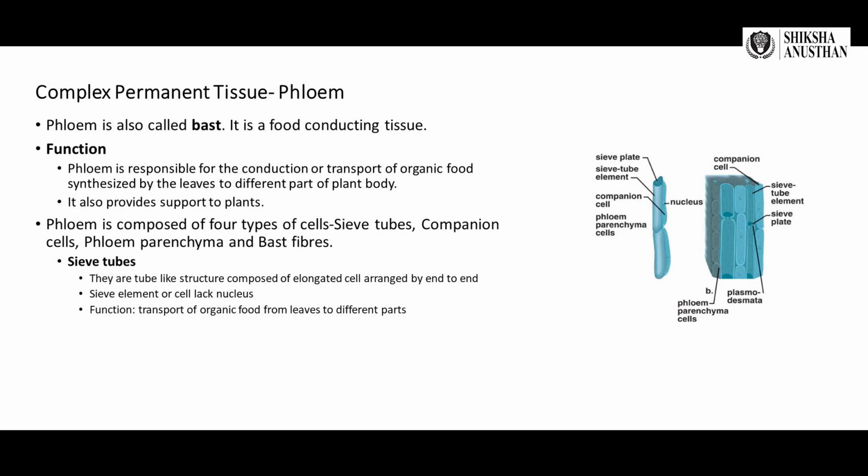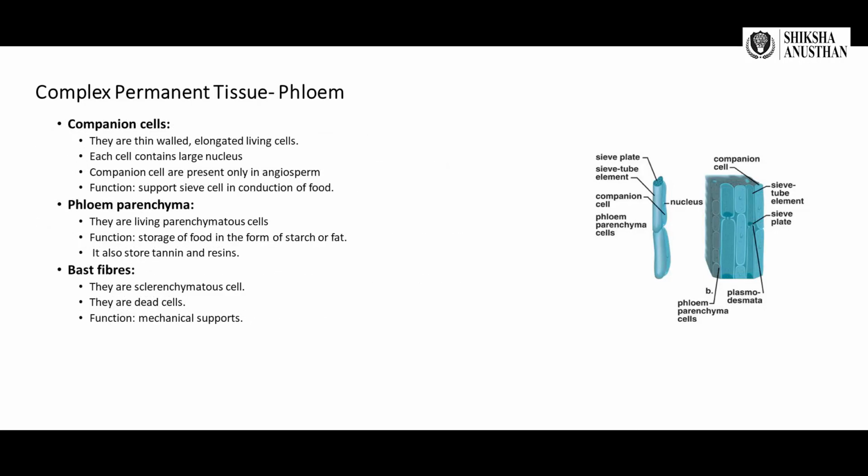Sieve tubes are tube-like structures composed of elongated cells arranged end to end. Sieve elements are cells without a nucleus. They help to transport organic food from the leaves to different parts. Then companion cells. They are thin-walled, elongated living cells. Each cell contains a large nucleus. Companion cells are present only in angiosperms. They provide support to sieve cells in the conduction of food.